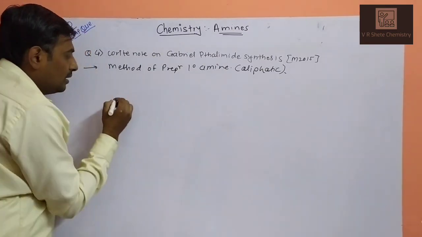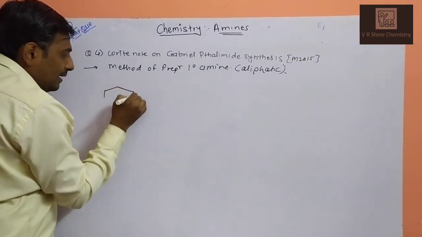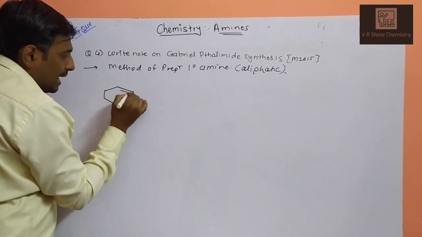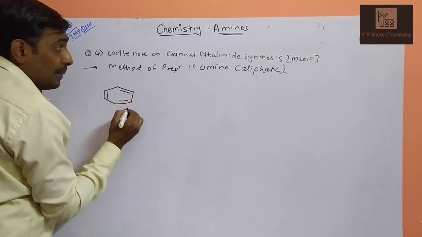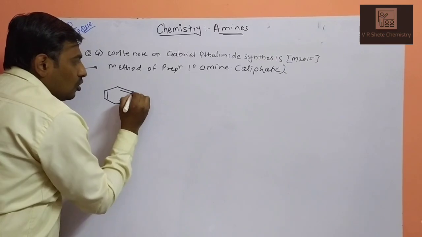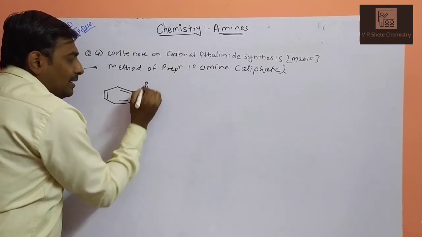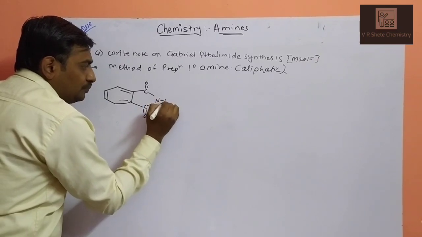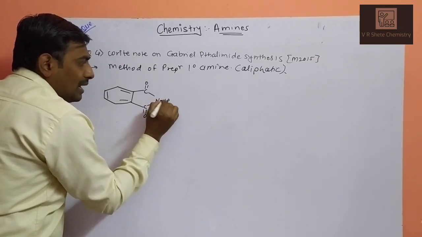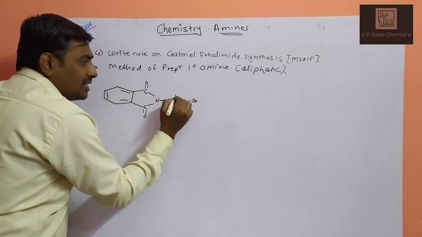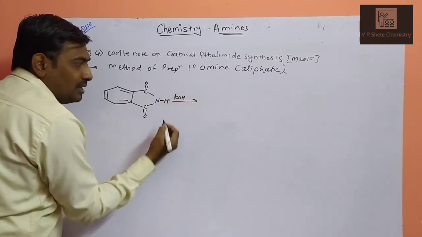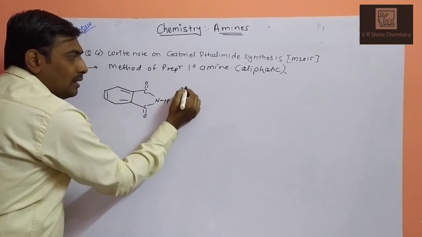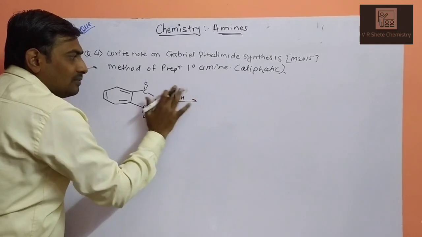So what is your method? Basically we are taking phthalimide for this reaction. So it's the Gabriel phthalimide synthesis. Phthalimide is a derivative of phthalic acid. So this is your phthalimide, reacted with potassium hydroxide in the first step. KOH should be alcoholic KOH, which abstracts the proton.